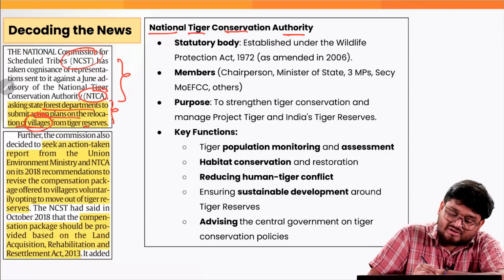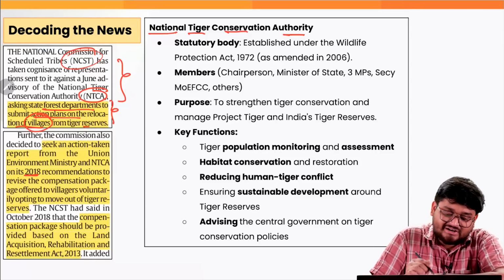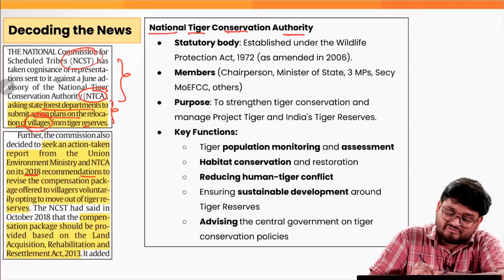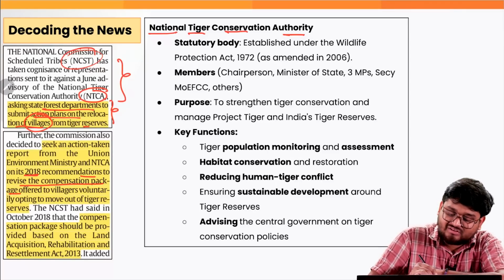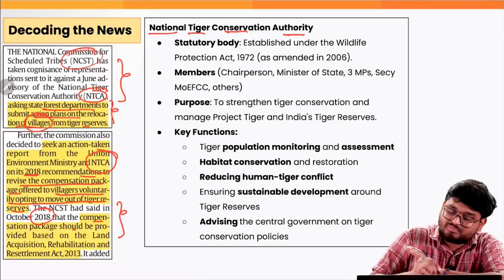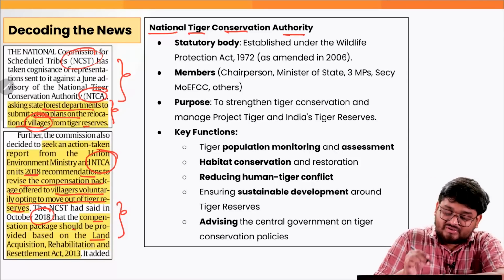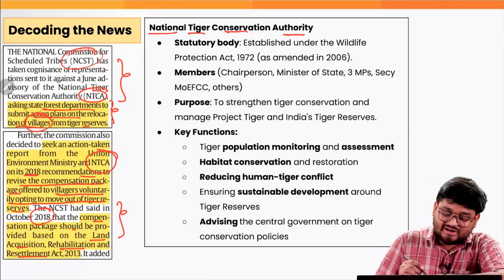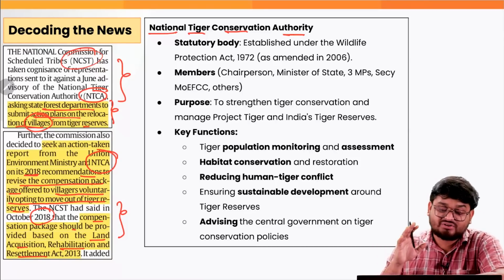Now, we have to understand on the basis of its 2018 recommendations to revise the compensation package offered to the villagers voluntarily opting to move out of tiger reserves. The NCST has said in October 2018 that the compensation package which was proposed by the NTCA is not based on the Land Acquisition, Rehabilitation and Resettlement Act of 2013.